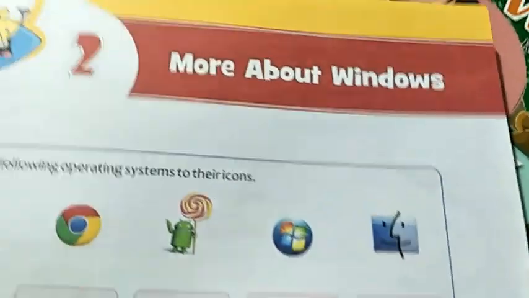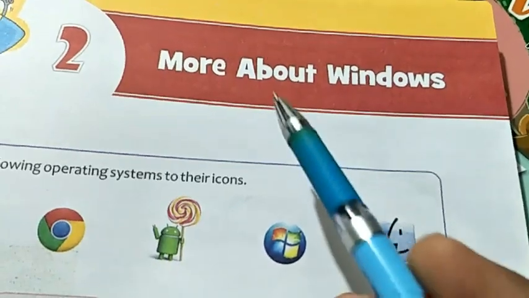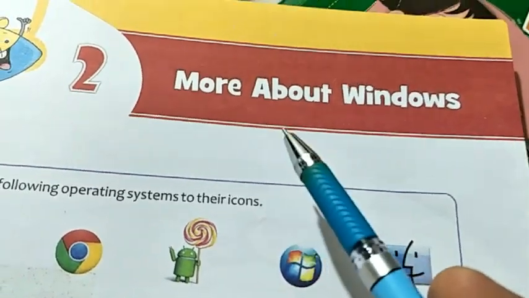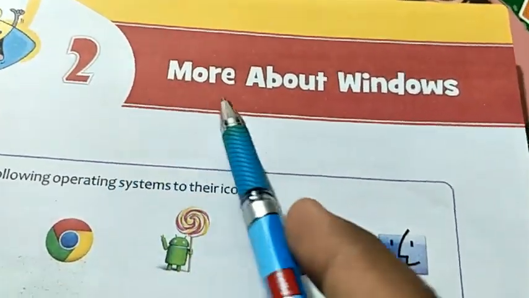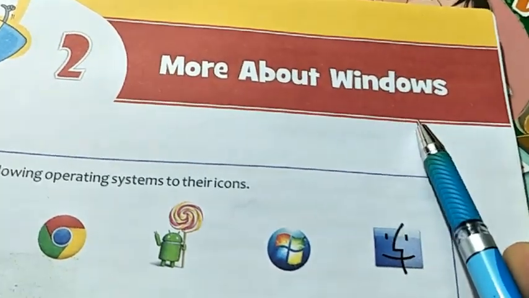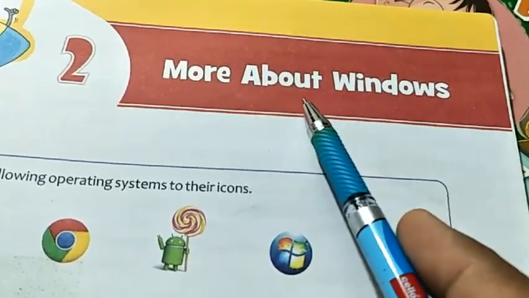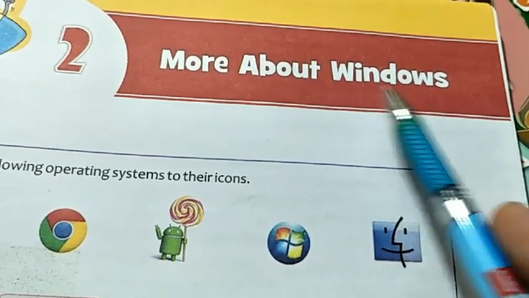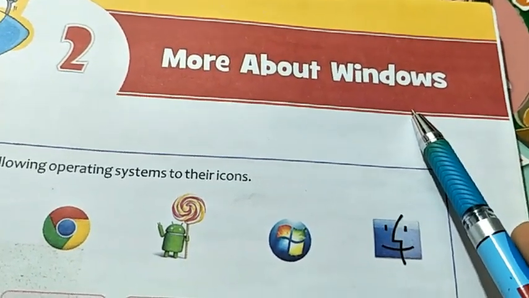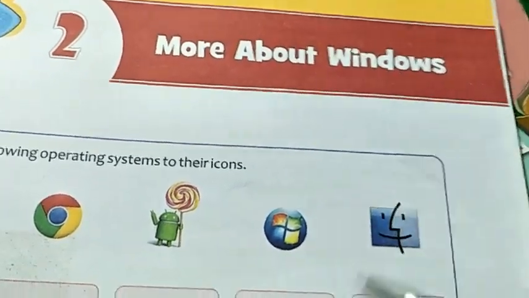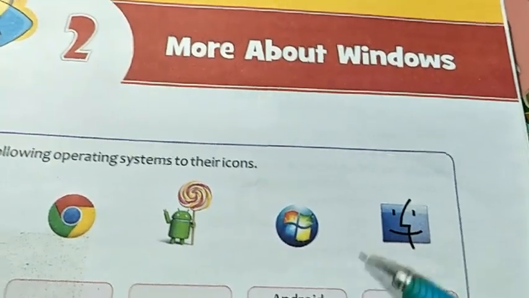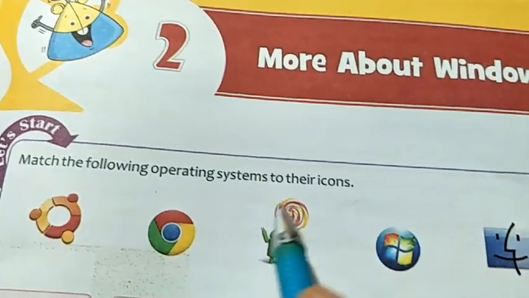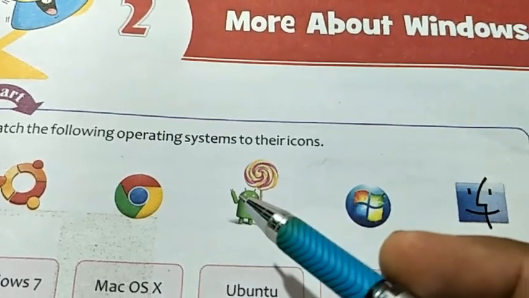Hello students, your chapter 1 has finished. So from today I will start chapter 2, more about Windows. Okay, now the first question is: what is Windows? Windows is an operating system.